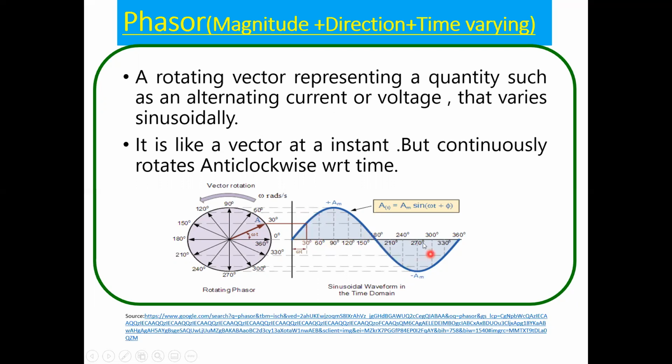A sinusoidal waveform is represented as some magnitude times sine of omega t plus phi. This phi stands for the phase difference, and remember, this omega t stands for the phasor quantity. A phasor is a combination of magnitude, direction, and obviously time. We can discuss it deeply in further sessions. Don't bother about it now: a phasor is a combination of magnitude, direction, and time, and it rotates anti-clockwise with respect to time.